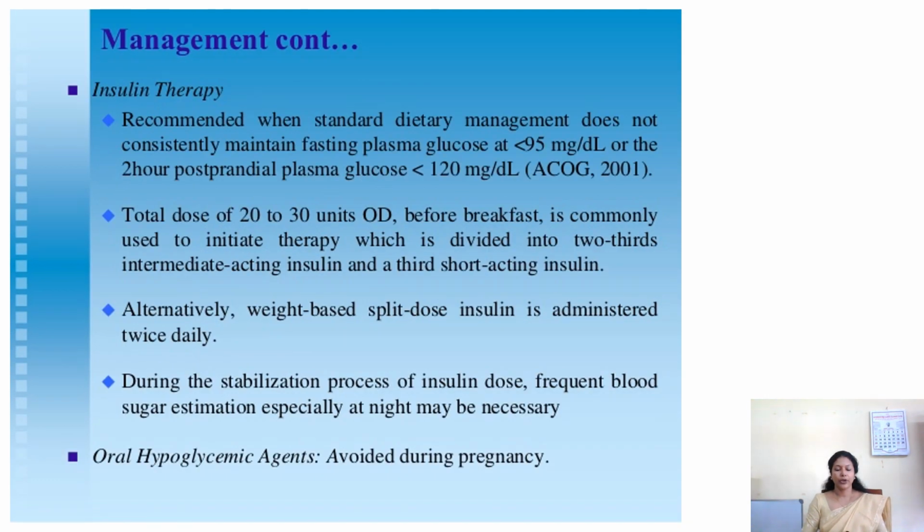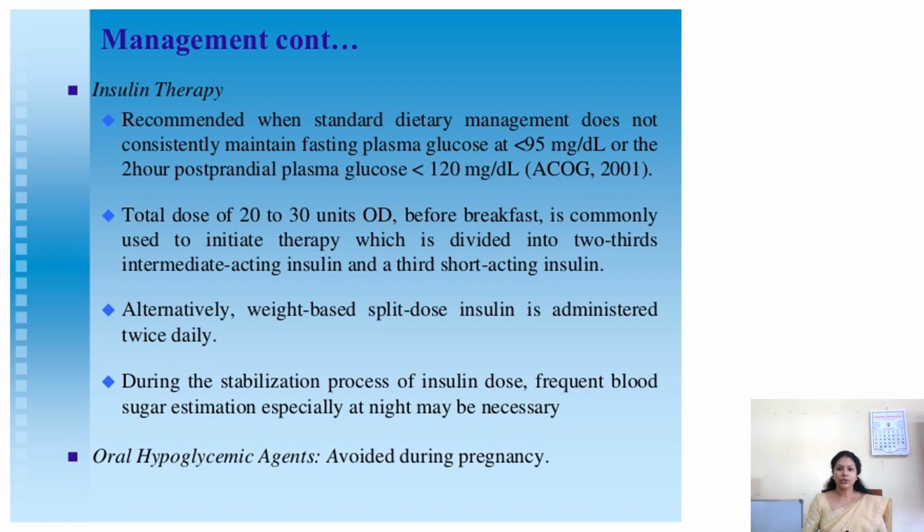If dietary modification and exercise fail to control the gestational diabetes, we can go for insulin therapy. Insulin therapy is recommended for ladies who have a plasma blood glucose level more than 95 milligram per deciliter, or a 2-hour postprandial glucose level more than 120 milligram per deciliter.